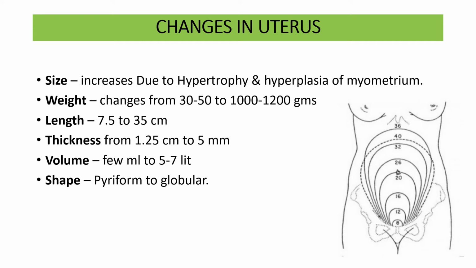Weight changes from 30 to 50 grams to about 1000 to 1200 grams. Length of the uterus increases from 7.5 centimeter to about 32 centimeter at term, and thickness of the myometrium changes from 1.25 centimeter to about 5 millimeter. Volume increases from a few milliliters to about 5 to 7 liters, and the shape of the uterus, which is piriform to start with, changes to globular.